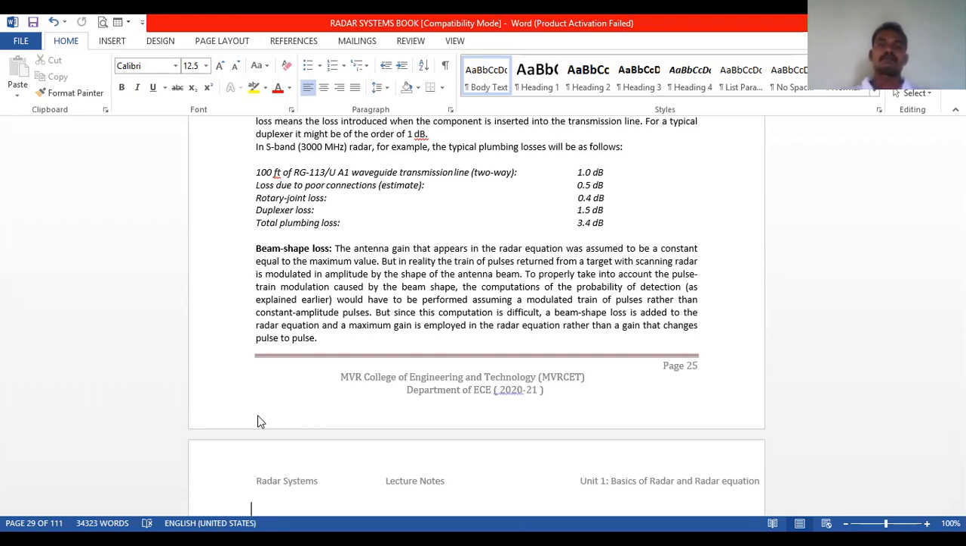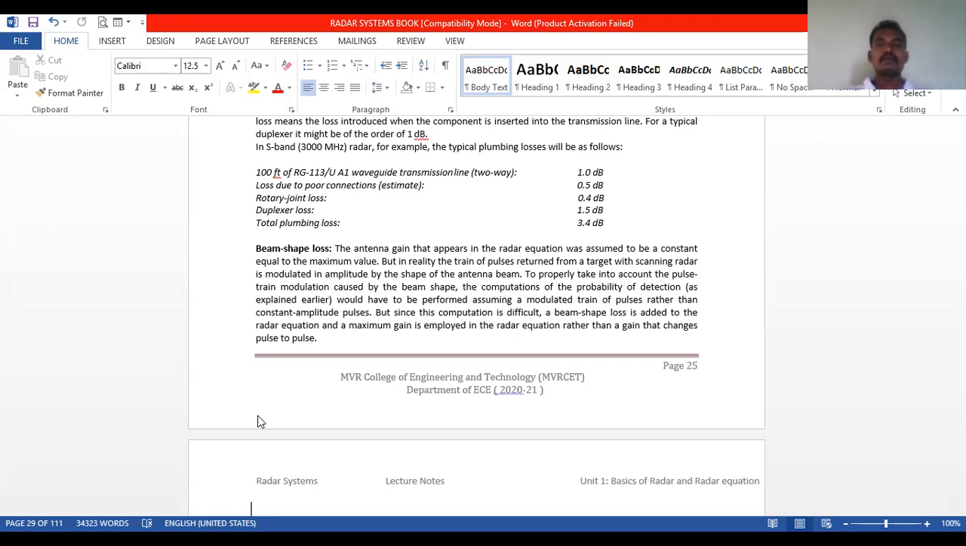Generally, we can say that beam shape loss is nothing but antenna gain. It is the antenna gain that appears in the radar equation, which was assumed to be a constant equal to the maximum value. But in reality, the train of pulses returned from a target with a scanning radar is modulated in amplitude by the shape of the antenna beam.